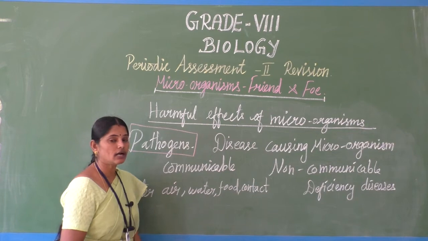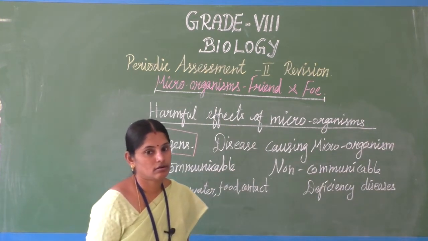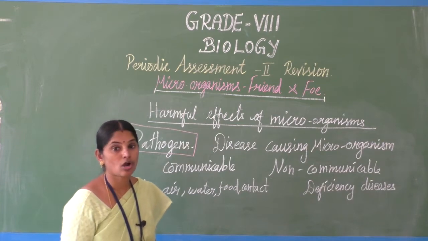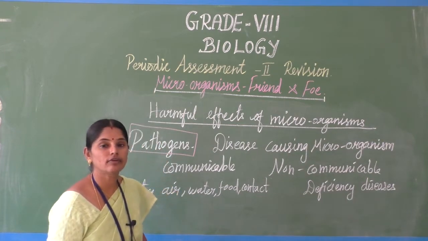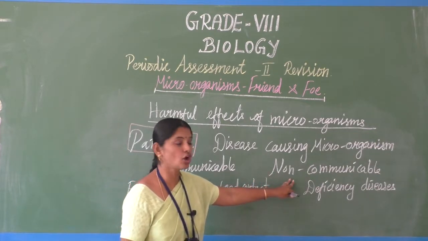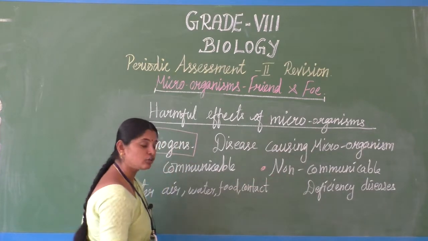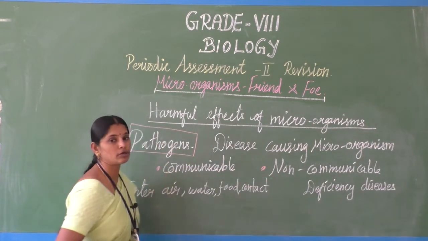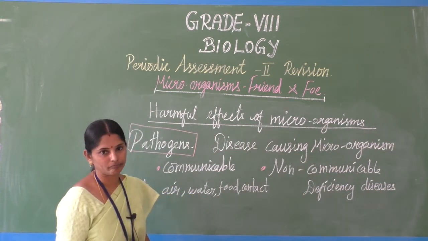Okay, here, how are the diseases spreading? According to the spreading, we divide diseases as communicable disease and non-communicable disease. Communicable means it spreads from one person to another.